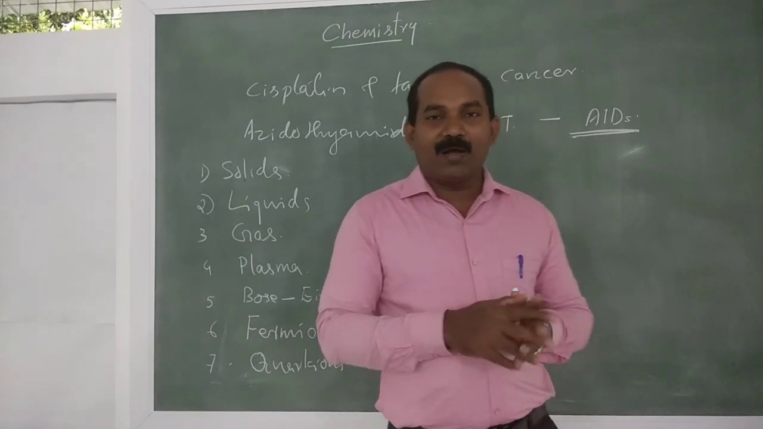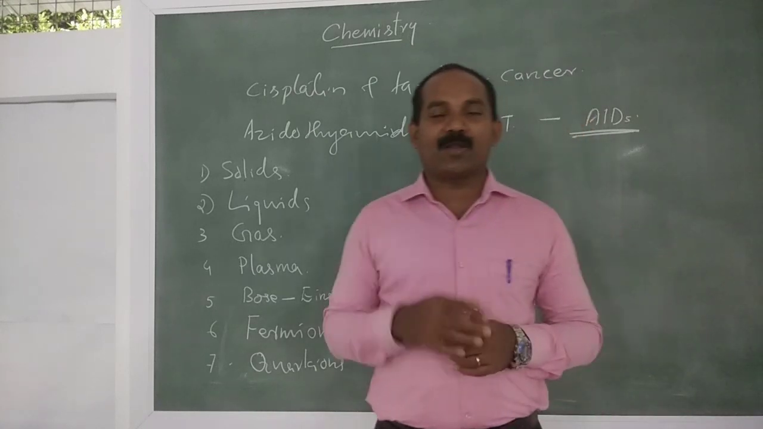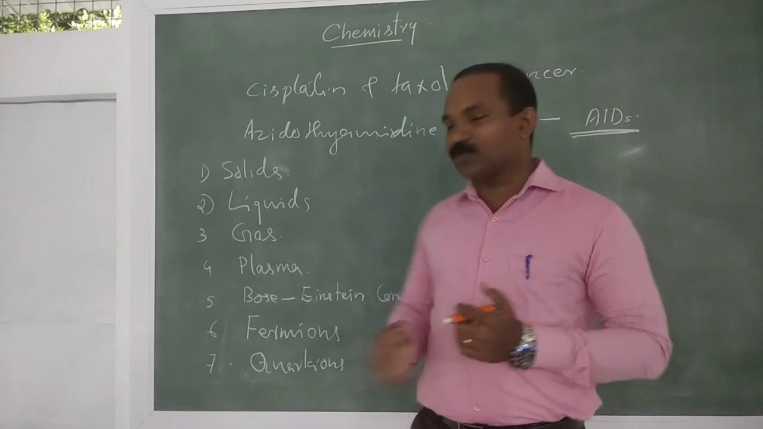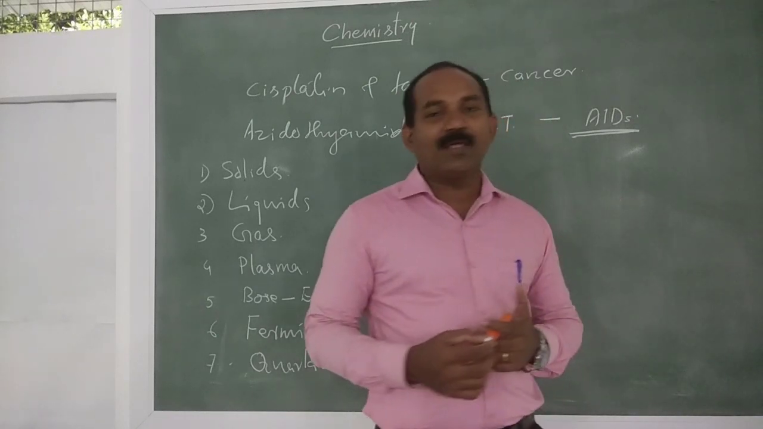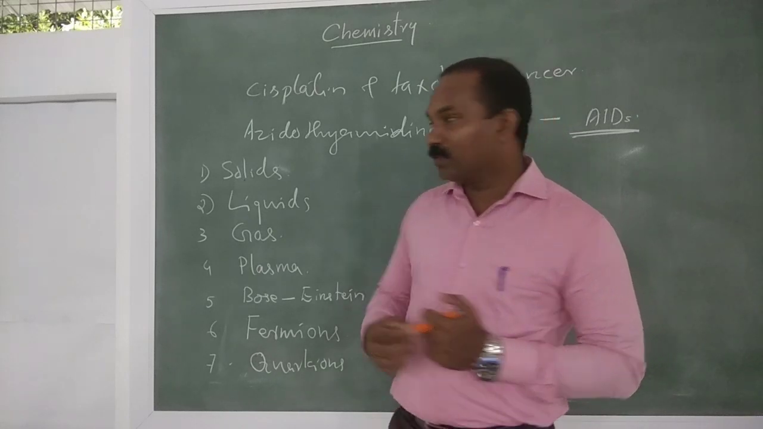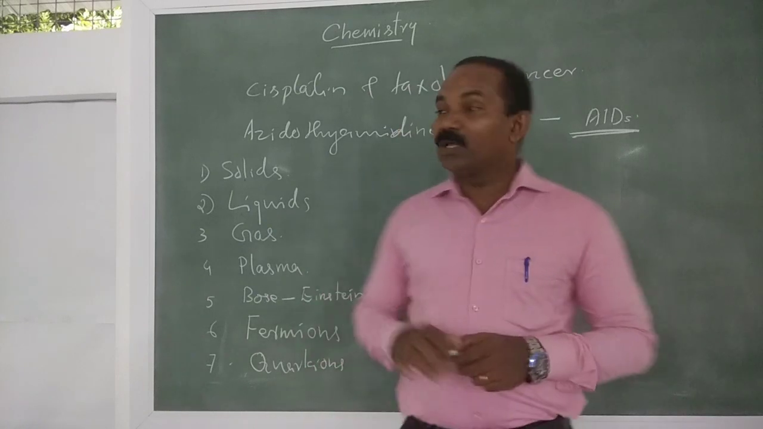Okay, you just understand that. Enough. Then fermions and quarks. In 2004, quark theory got the Nobel Prize. Okay. Then, what are the characteristics of solids?